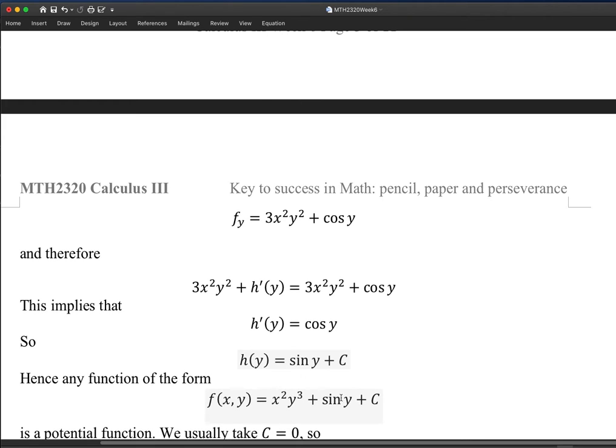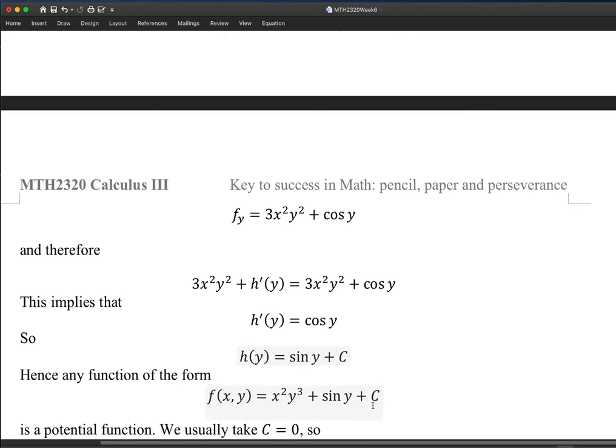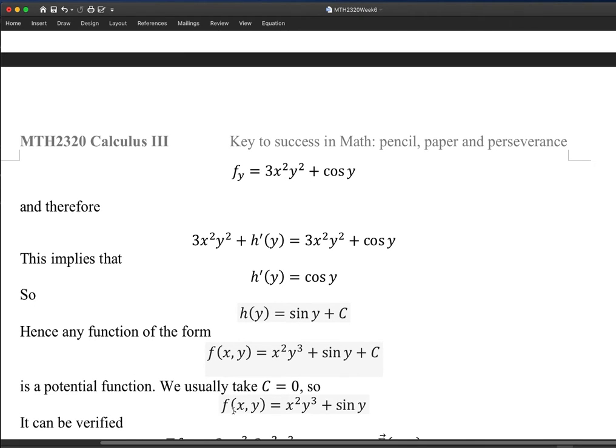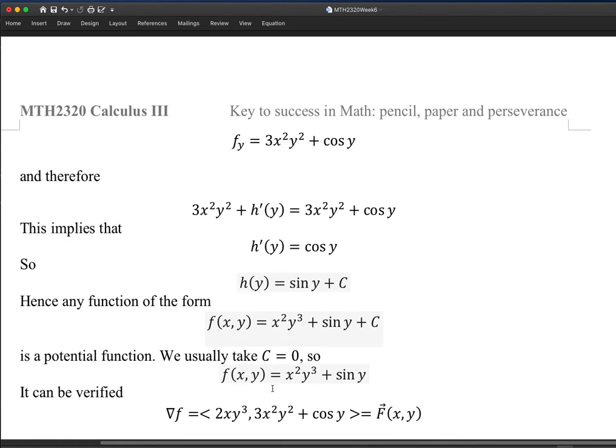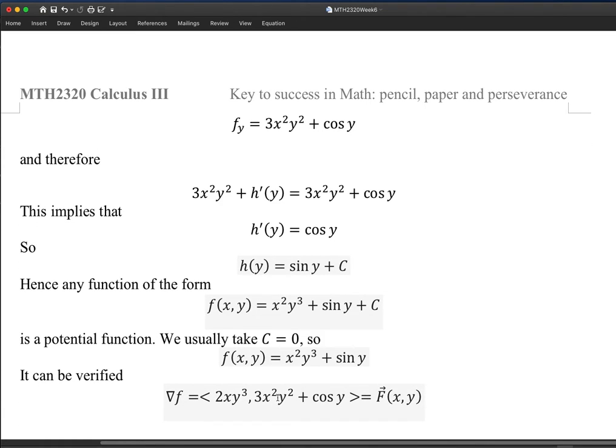Usually for simplicity, we just take the arbitrary constant in the end as 0. So this is a potential function, and this is in general how we find one.